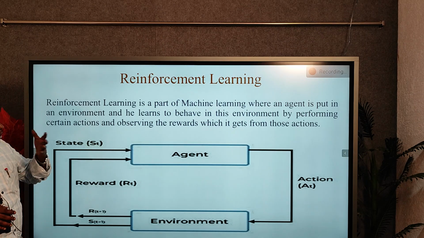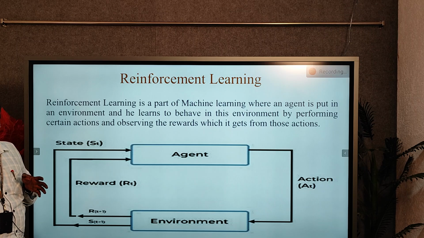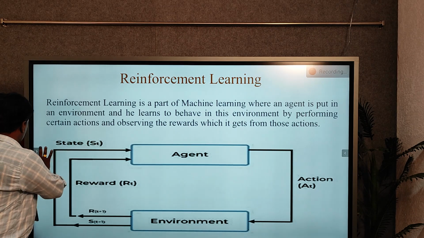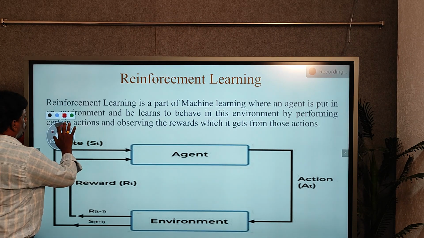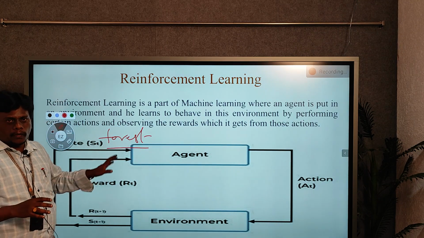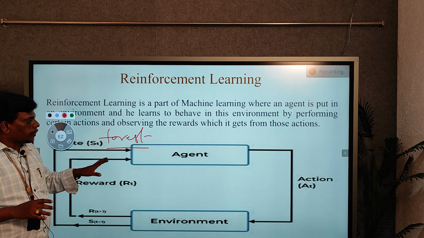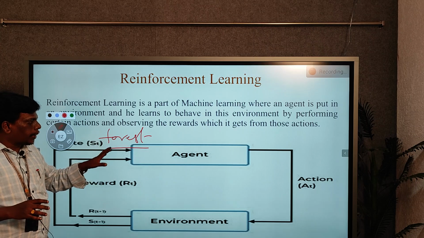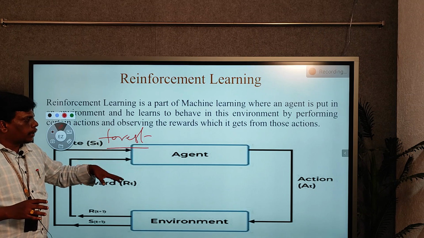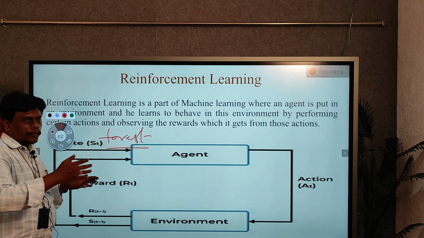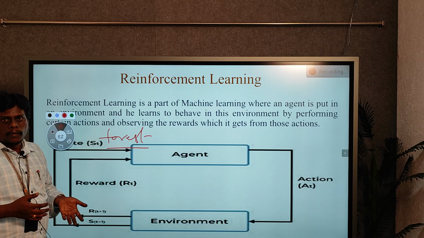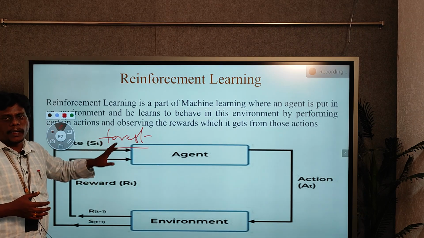So here, suppose we are somewhere else, a place we don't know, like in a forest. Just assume we are in a forest, and in this forest we don't have any facilities like food or water. There is no such kind of facilities. So there is no proper guidance on where the water is available, where the food is available, what is the correct way. There is no idea.